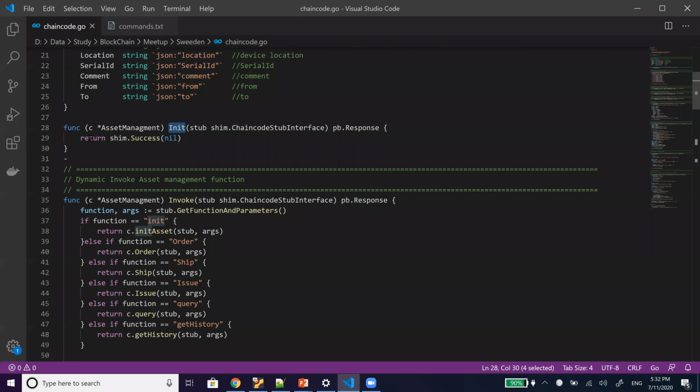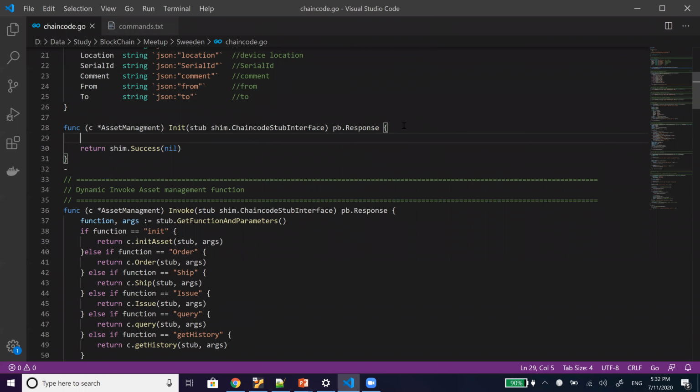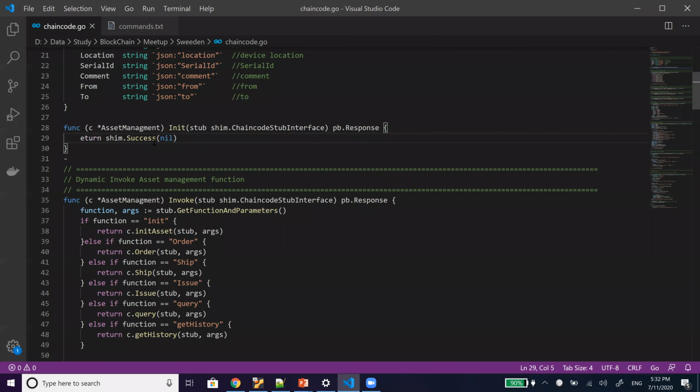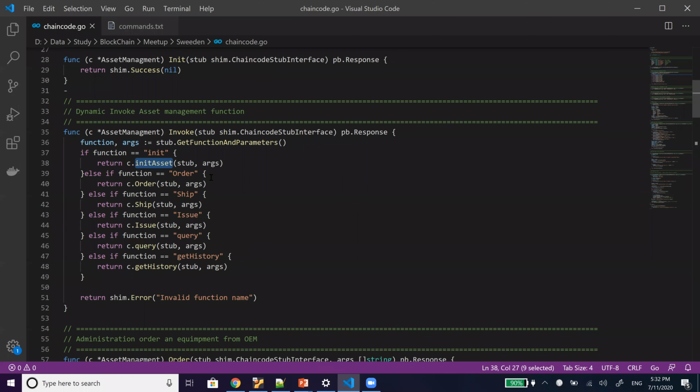This is the init method. Normally we don't have anything to initialize here, but if there is anything, we will be initializing it here. Sometimes, for simplicity, I can directly initialize the asset here. But we have to be careful: every time we update the chain code and initiate it, it will automatically create these ledgers. So normally we always create a separate method. Here is the initialize asset.